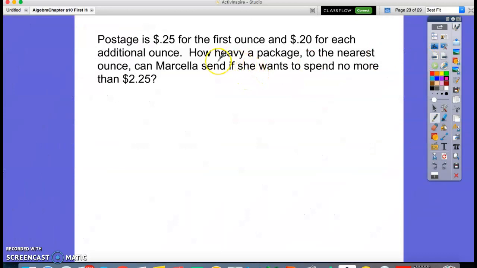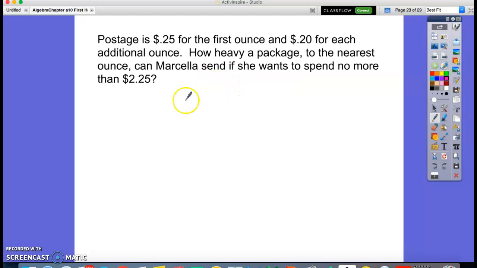Postage is 0.25 for the first ounce and 0.20 for each additional ounce. How heavy a package to the nearest ounce can Marcella send if she wants to spend no more than $2.25? So we don't know how heavy the package is.